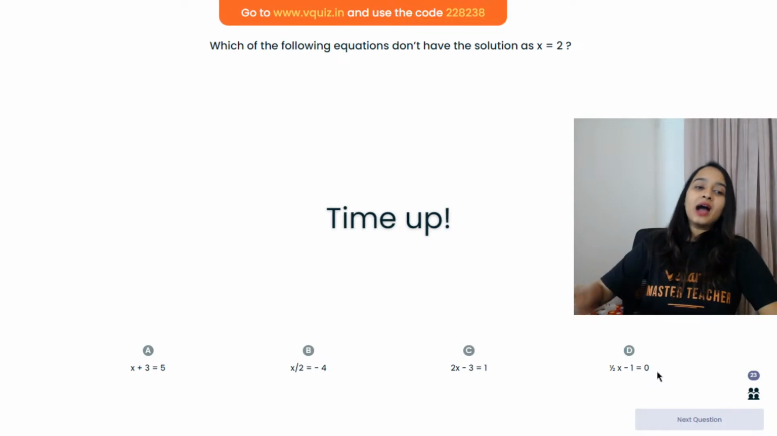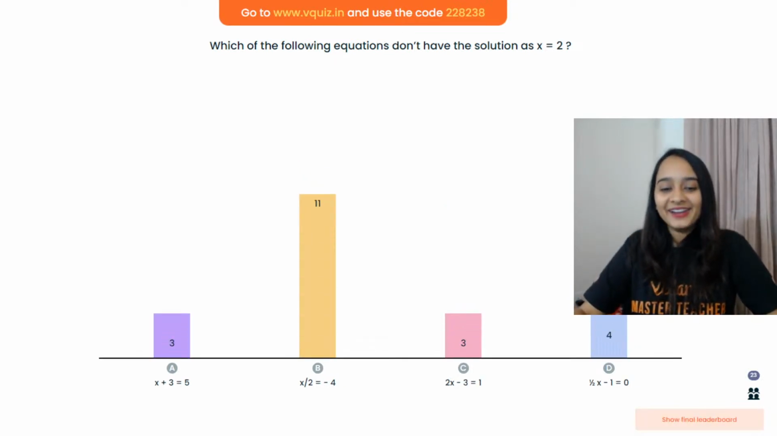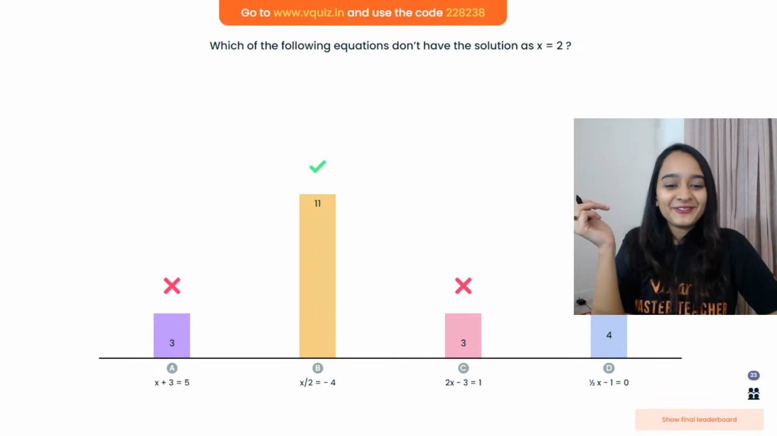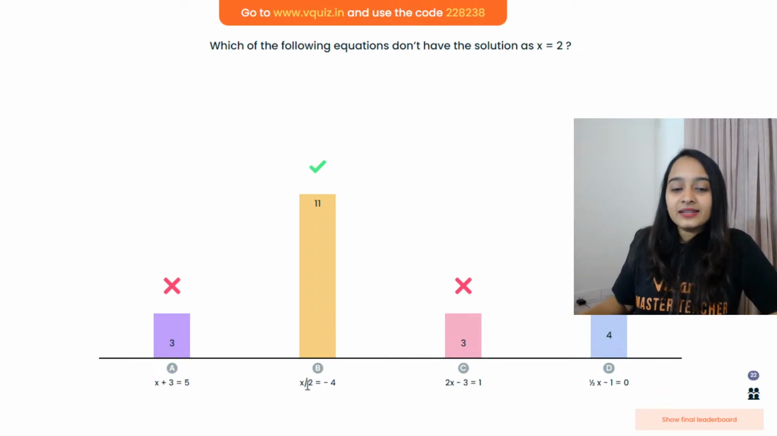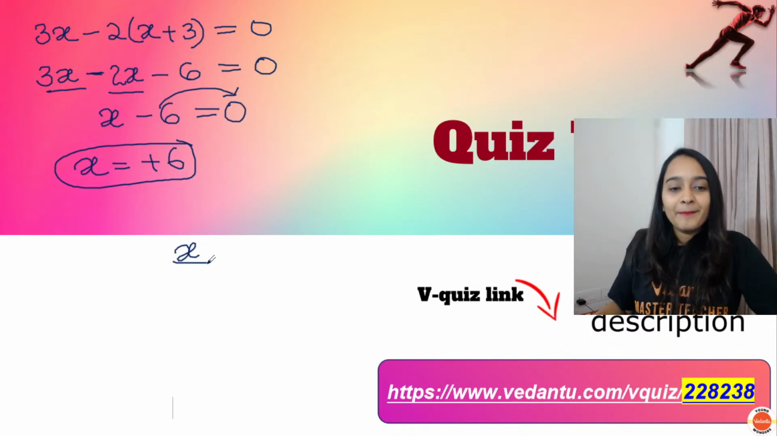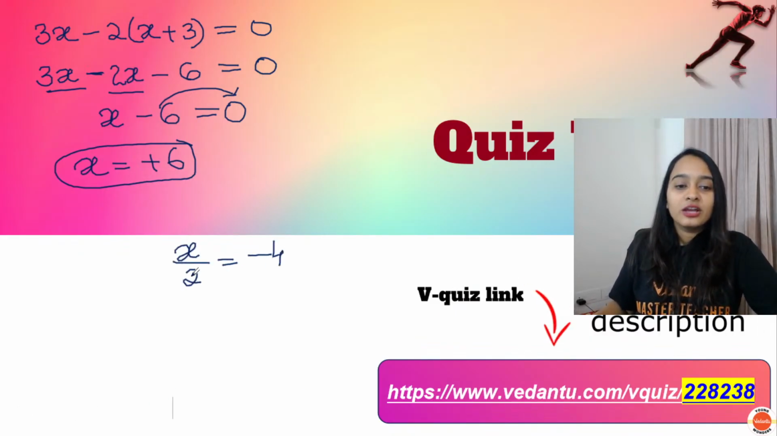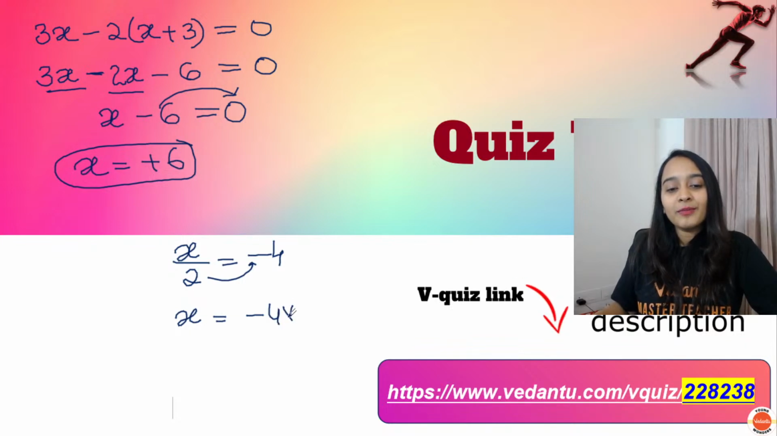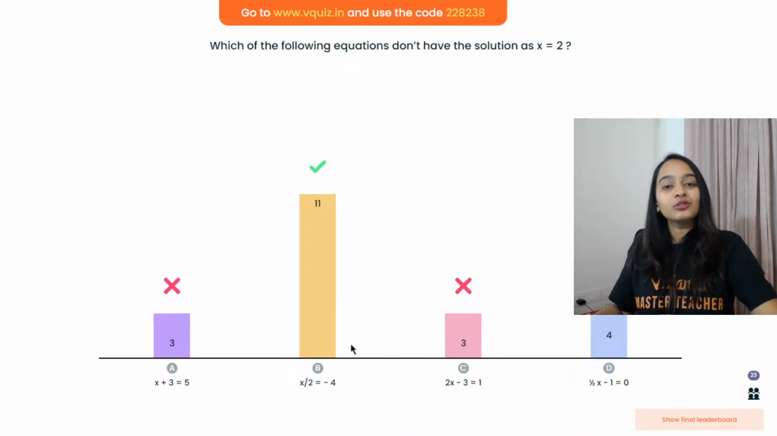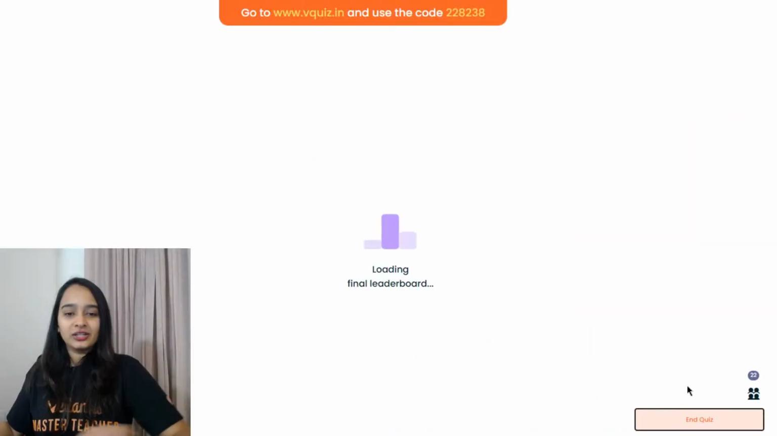That's a time up, and majority of you have got here the answer x by 2 equals to minus 4. है ना? So you have x by 2 equals minus 4. So division with 2, when you take it to the other side, will become multiplication. So x is equals to minus 4 multiplied with 2, which is minus 8. समझ रहे हो? So it's not a solution. X is equal to 2 is not a solution.